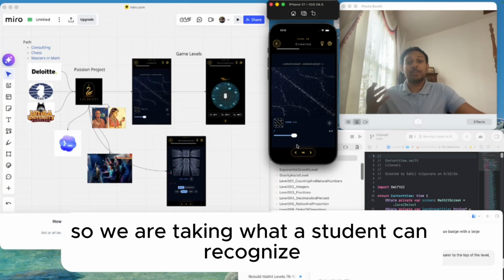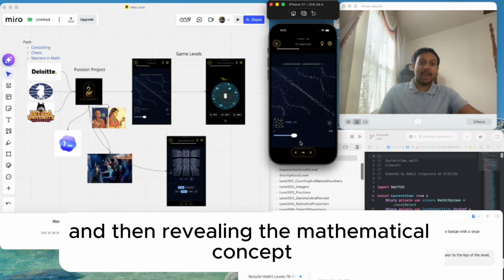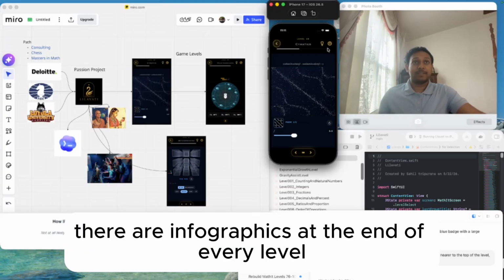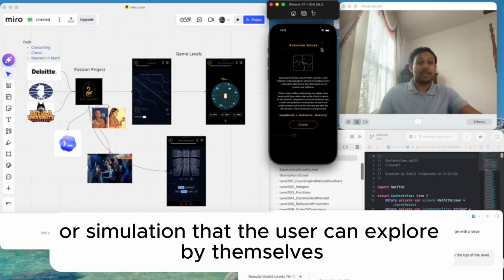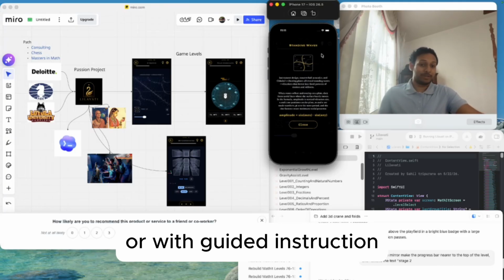So we are taking what a student can recognize, geometric patterns and sounds, and then revealing the mathematical concept underneath it. There are infographics at the end of every level to further illustrate the math behind a game or simulation that the user can explore by themselves or with guided instruction.